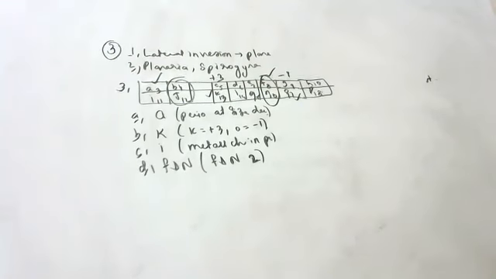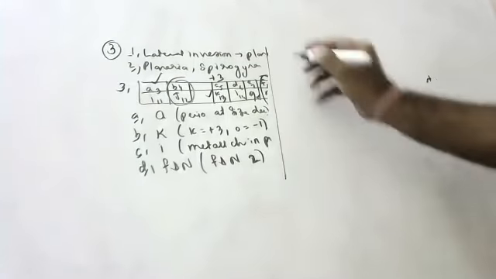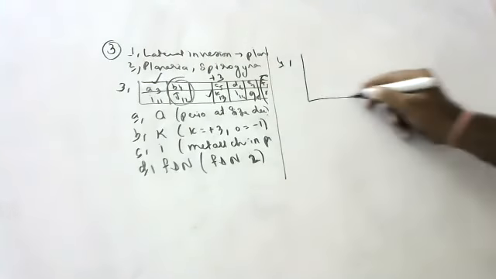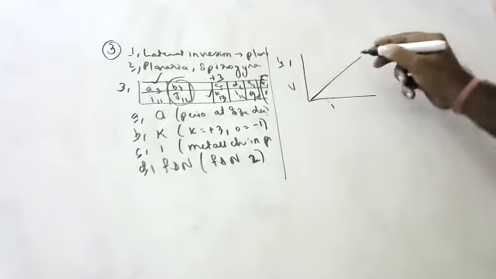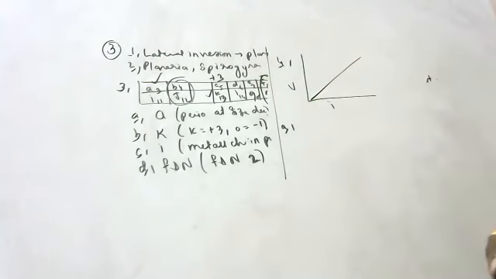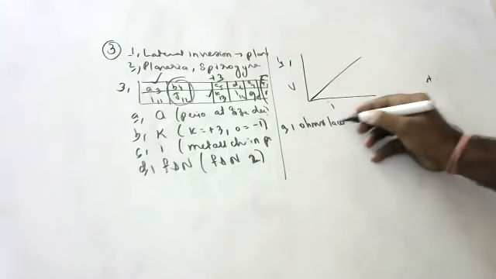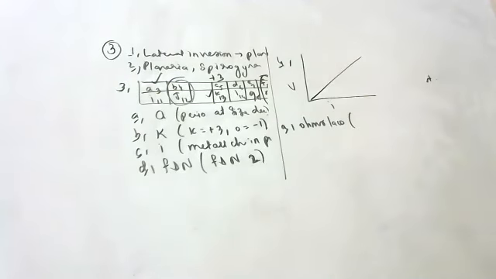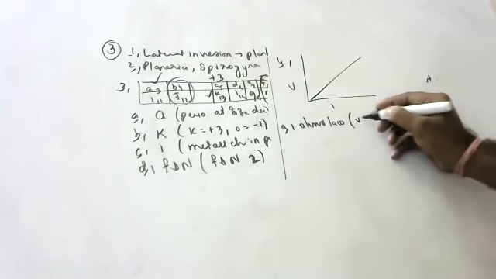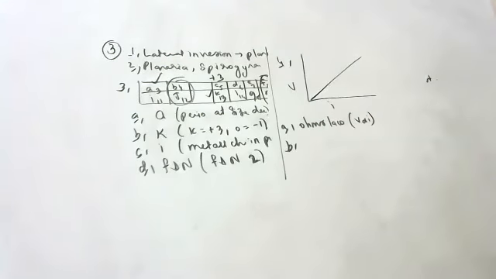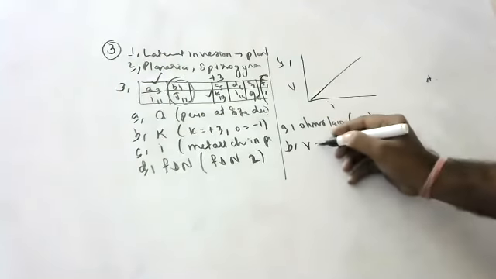Please go to the fourth question. There is a V-I graph given, like this. First question: name the law which is illustrated by the above V-I graph. Ohm's law. What will you write below Ohm's law? The definition: potential applied is directly proportional to current flowing in a conductor. Write down the formula: V is equal to IR.